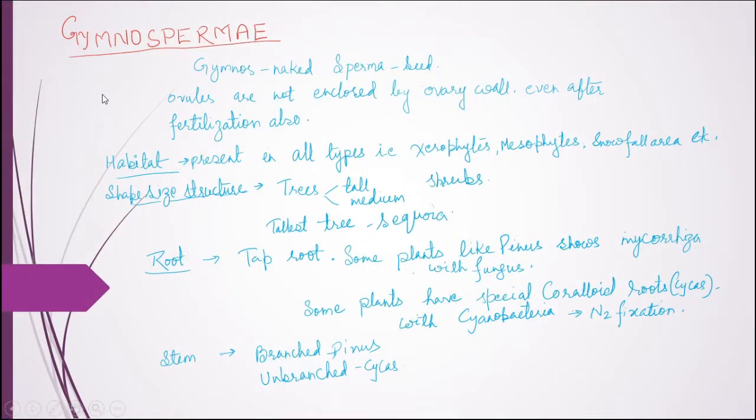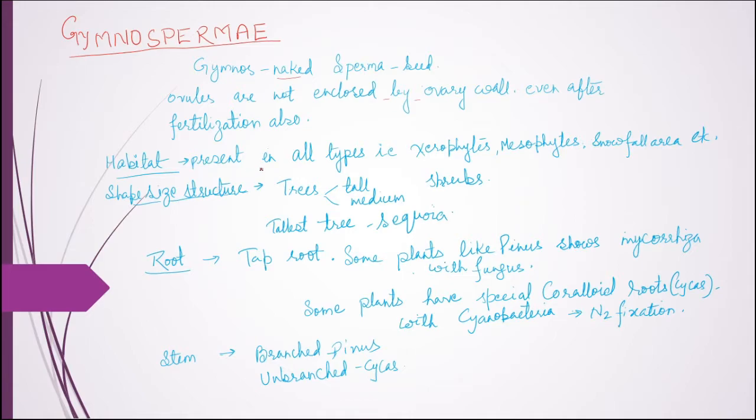Today we will start the next group of plants, that is Gymnosperms. Gymnosperm consists of two words, gymnos and sperma, that is naked and seed. Gymnos means naked and sperma means seed. The ovules are not enclosed by the ovary wall or the fruit wall in the gymnosperm group of plants, even after fertilization. So before fertilization as well as after fertilization, the ovules and seeds are exposed.